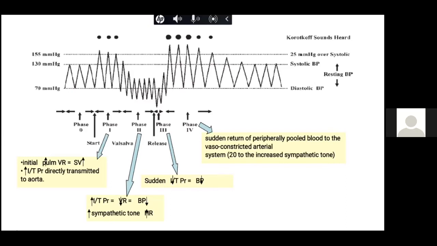In phase 3, there is an increase in venous return, but the blood pressure doesn't increase because the intrathoracic pressure is increased. So there is a slow increase, but it doesn't come back to normal. However, in phase 4, there is overshoot of the systolic blood pressure to more than normal, and that is why there is a reflex bradycardia. So these are the 4 phases of Valsalva.